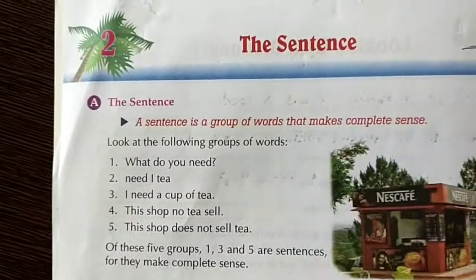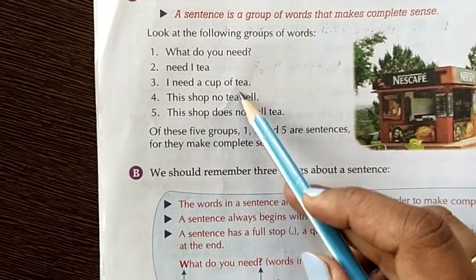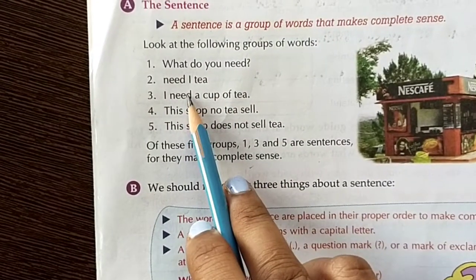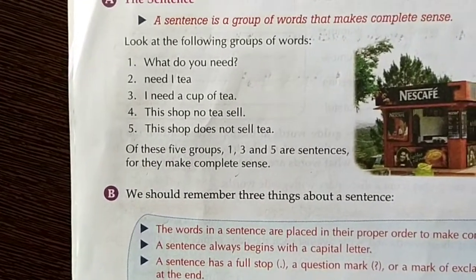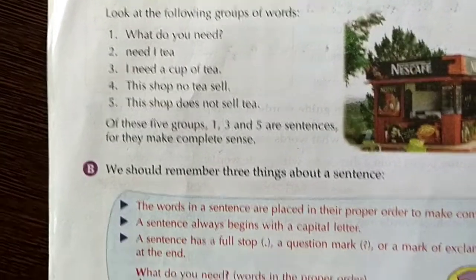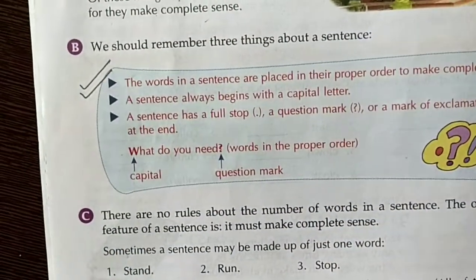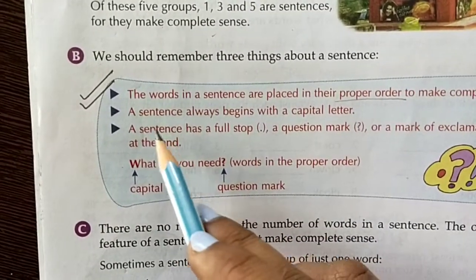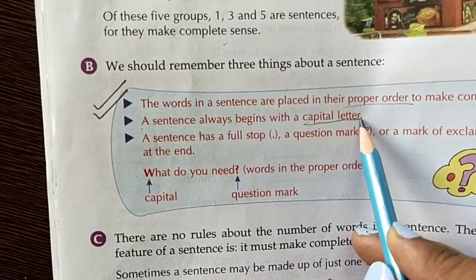Now what I want from you is open your book, grammar books, go through this page, what's written here. The same thing is explained to you that if you rearrange a group of words in a meaningful order, it is a sentence. The other important thing informed in part B is that words must be placed in order. Second, a sentence always begins with a capital letter, right?